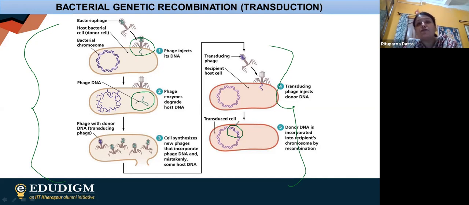So maybe 2000, 3000, 4000 years later, the bacteria may have some of the characteristic features of the virus itself. We all know that viruses are acellular. Whenever they enter the host cell, only then do they show their existence. So maybe this can happen in bacteria also.